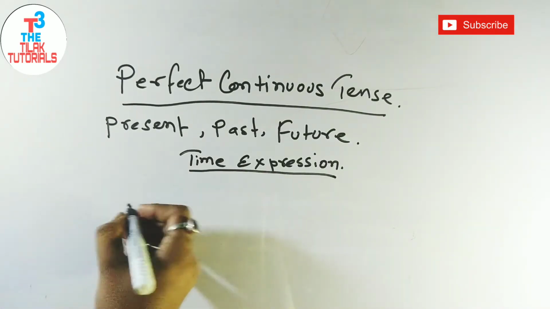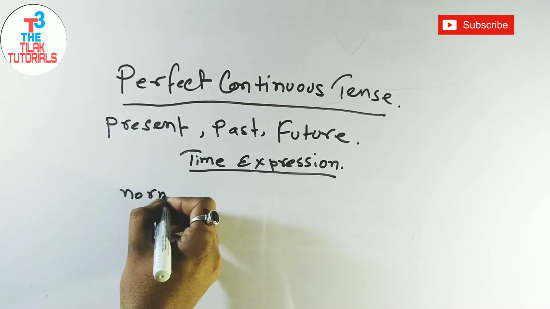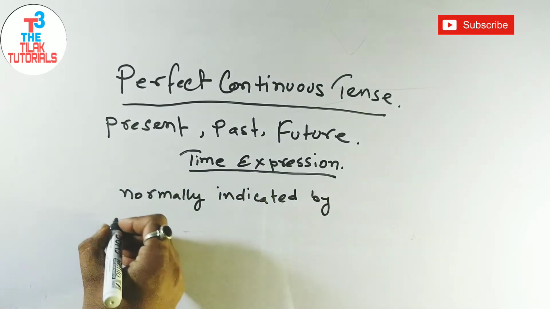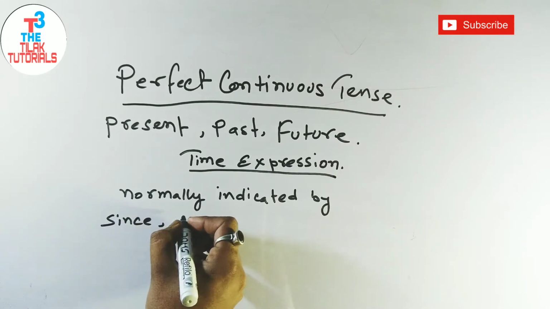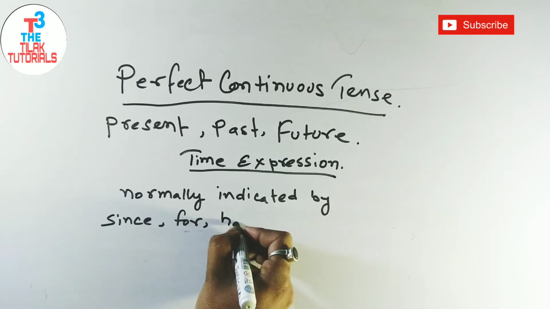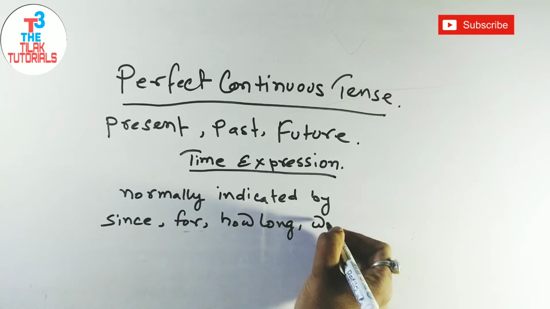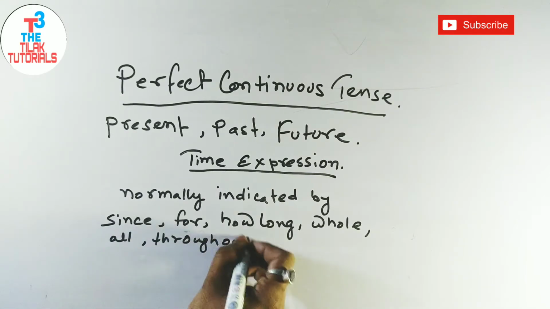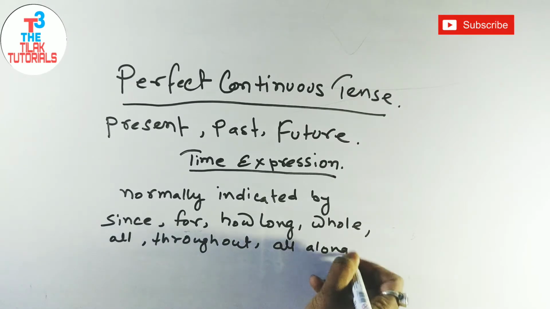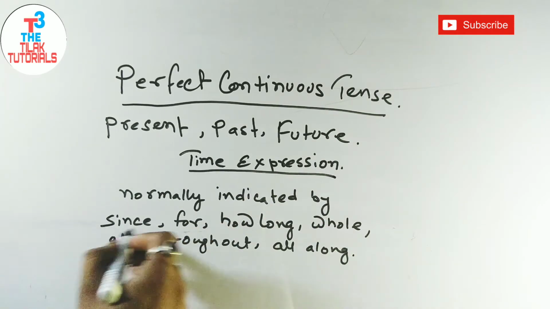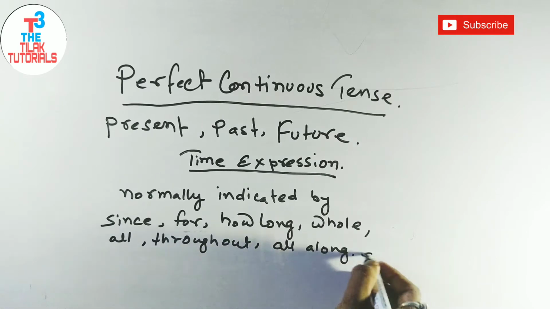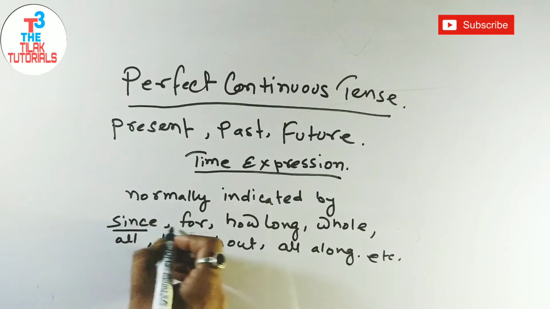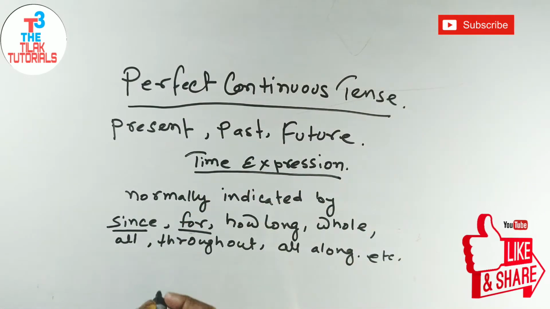The time expression is normally indicated by some words, and these words are since, for, how long, whole, all, throughout, all along, etc. Usually to indicate time expression, for and since are used. So you have to note this.